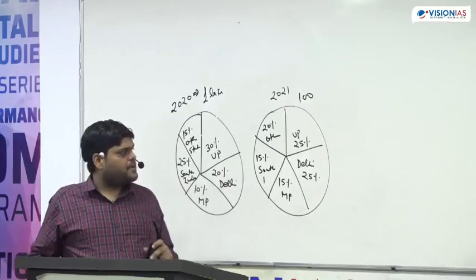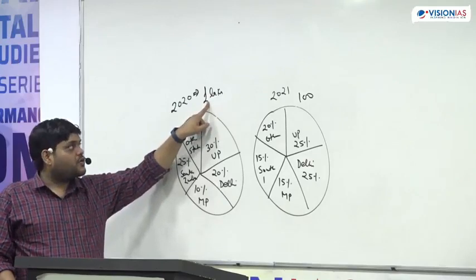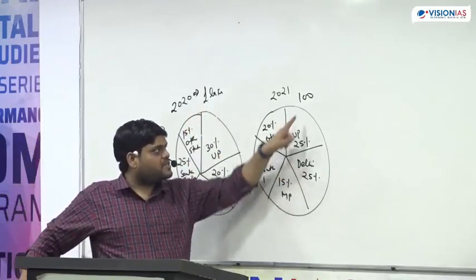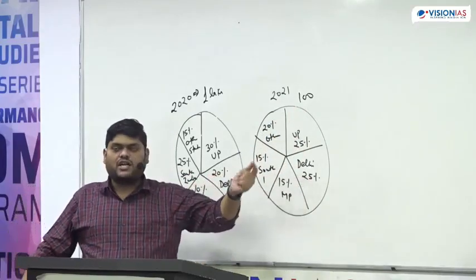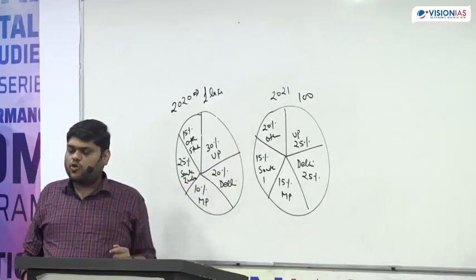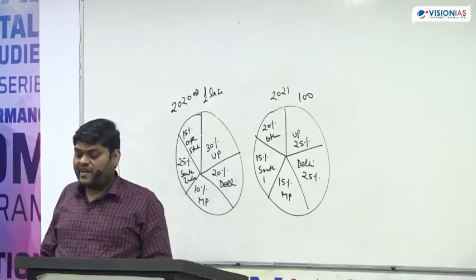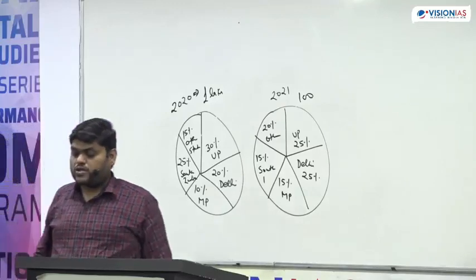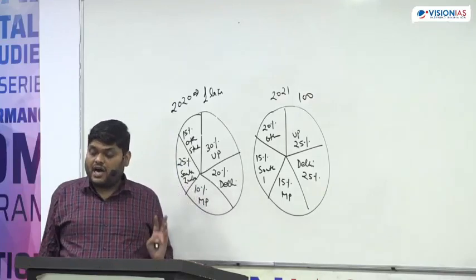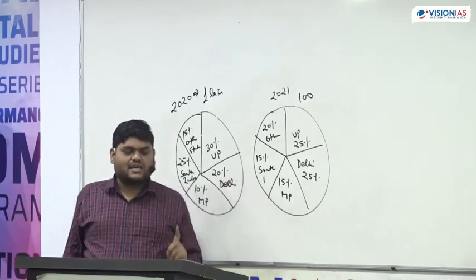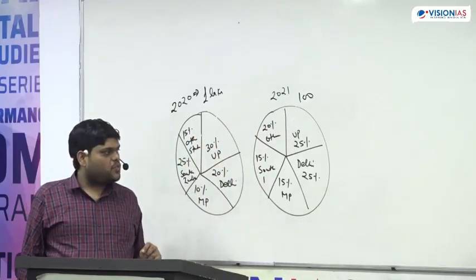Total value is not given, because if you see here, 20% of 1 lakh is 20,000, and 25% of 100 is only 25. So you can see that even from Delhi the total number of students is not increased. So understand, until and unless you know the base value, you cannot find out the answer. So to get the answer, you should know the base value. And this is what I have told you.